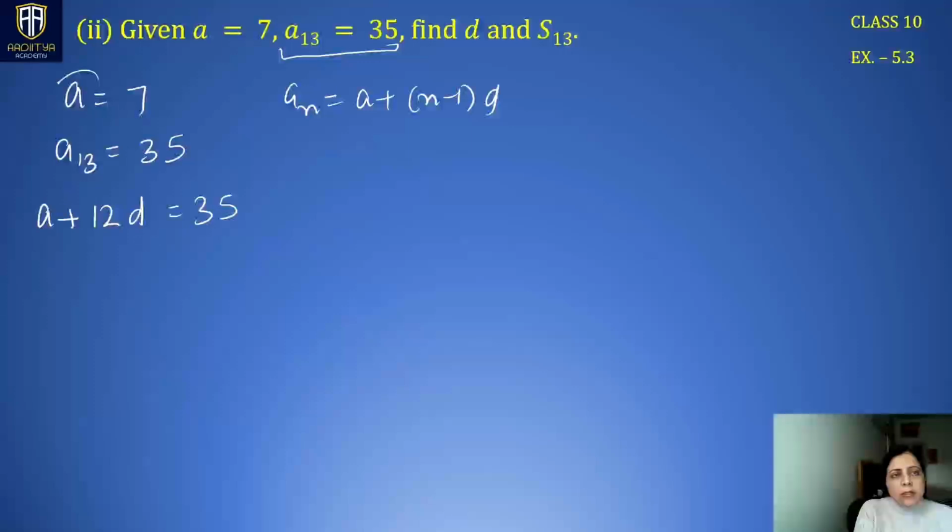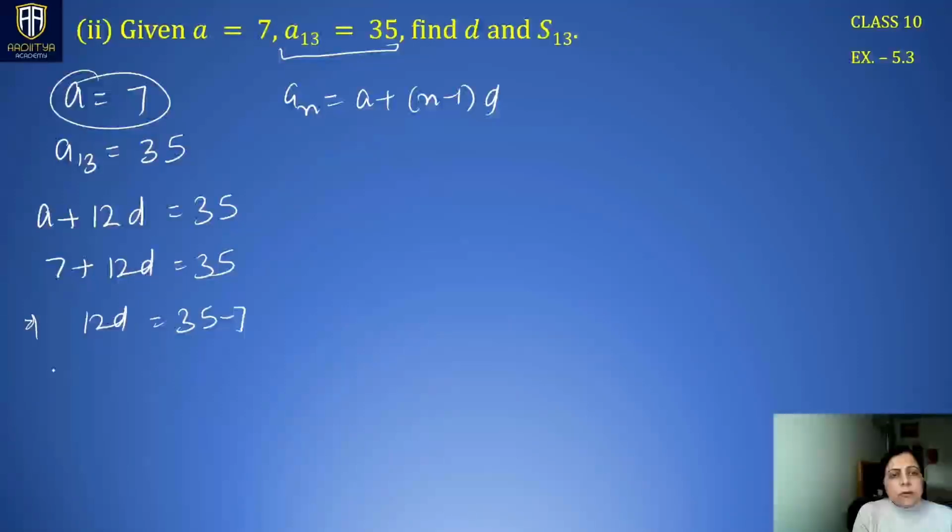So the value of A is known to us and D can be calculated from here. 7 plus 12d is 35. So 12d becomes 35 minus 7, that is 28.